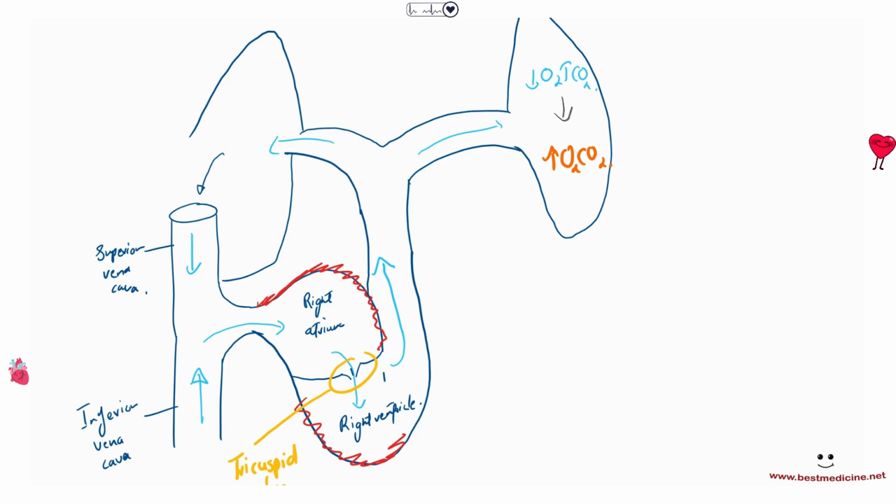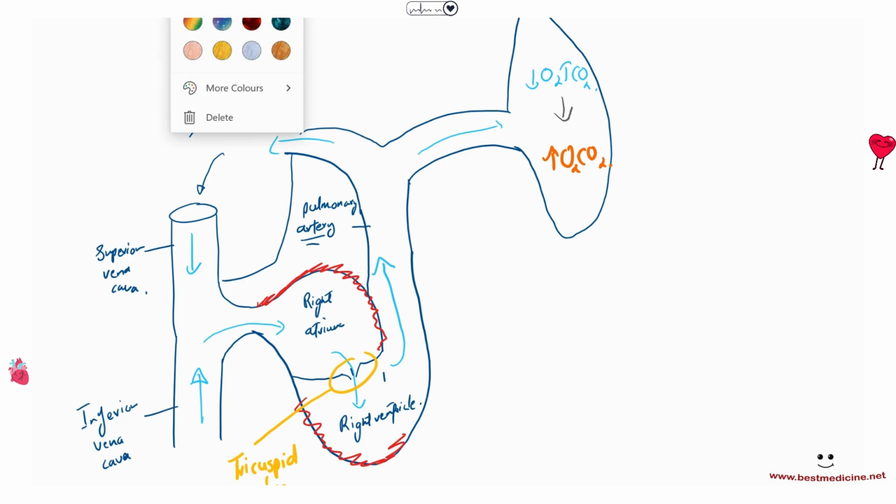Also, let me quickly mention the fact that the blood vessel that takes the blood to the lungs from the right ventricle is an artery because it is taking blood away from the heart. This is the only artery in the body that carries deoxygenated blood, and this is called the pulmonary artery. So here we have the pulmonary, for lung, artery, the only artery that takes deoxygenated blood. It is an artery because it is taking blood away from the heart.